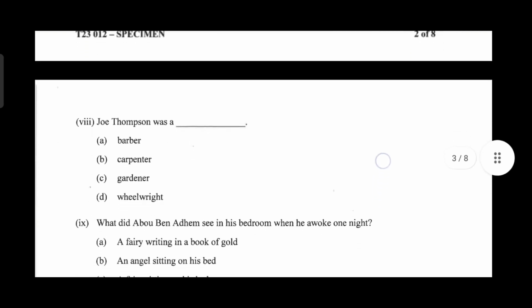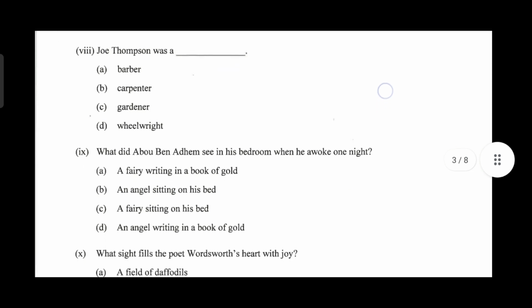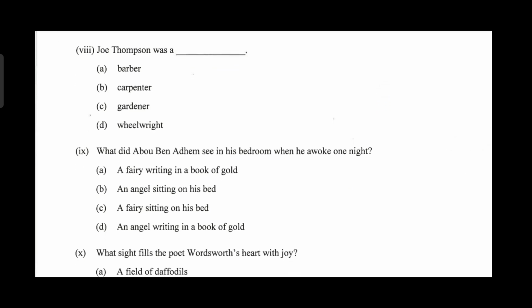Next question. Joe Thompson was a barber, carpenter, gardener or wheelwright? Option D is the right answer. Joe Thompson was a wheelwright.